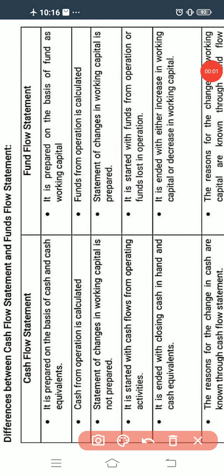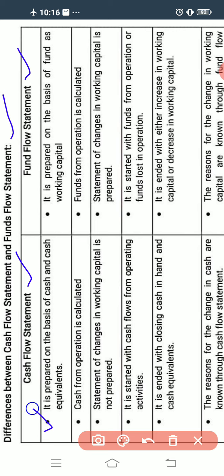Good morning, students. In the last video, I explained about the limitations of the cash flow statement. The next concept is the difference between the cash flow statement and the fund flow statement. So we'll see the differences. What are the differences between the cash flow statement and the fund flow statement?